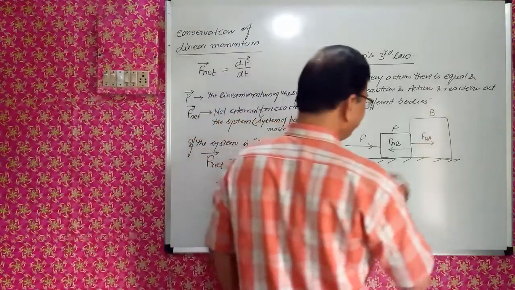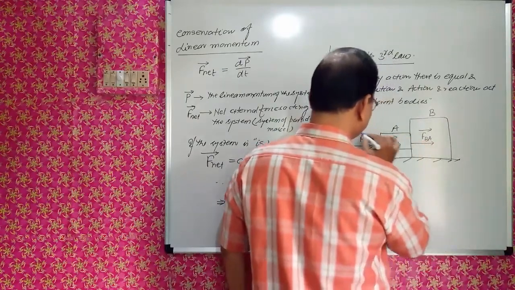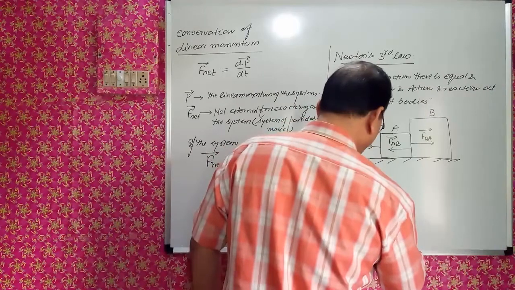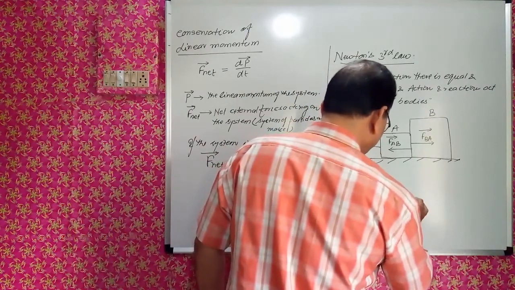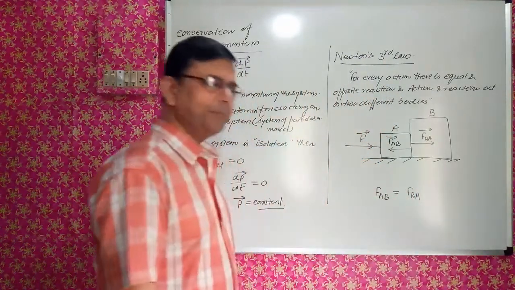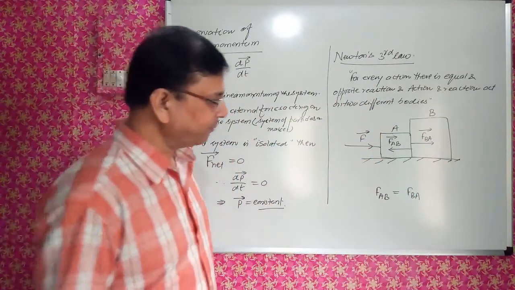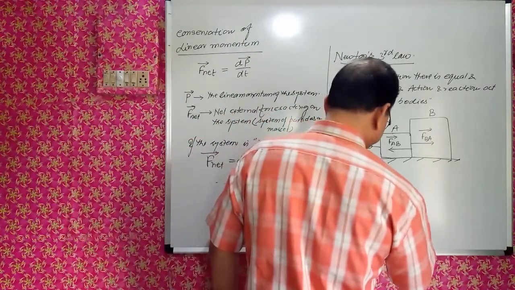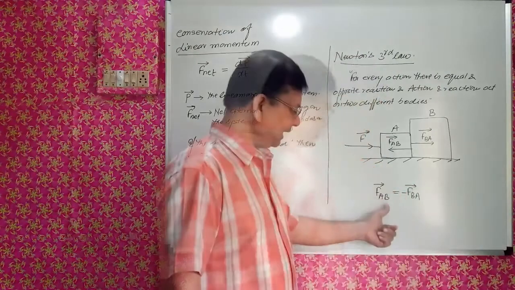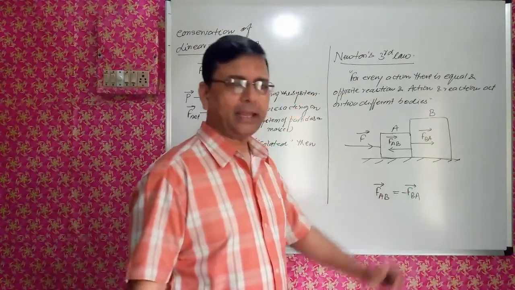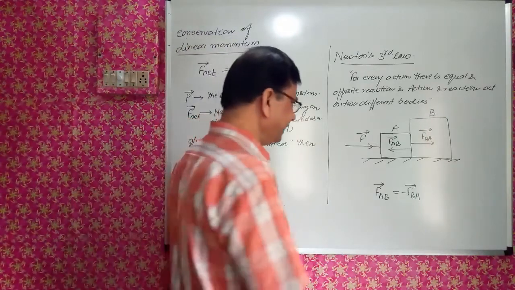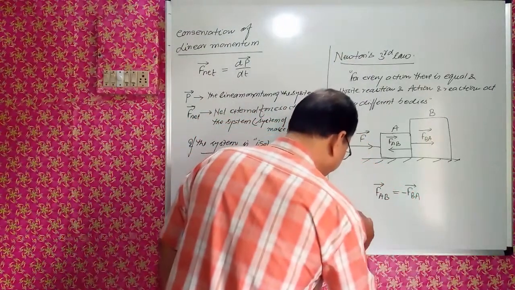So in vector form, these are the vectors, right? By magnitude, both are equal. So I will write FAB is equal to FBA. I have written by magnitude. But in the vector form, both are opposite to each other. So FAB is equal to minus FBA. If you take the magnitude of this, both will be equal, right?